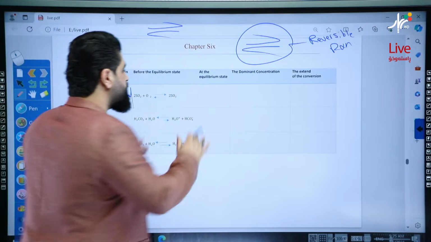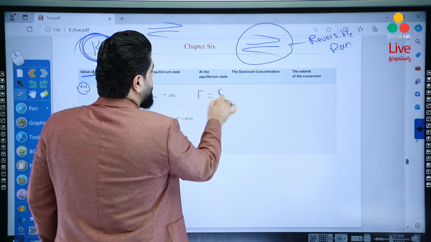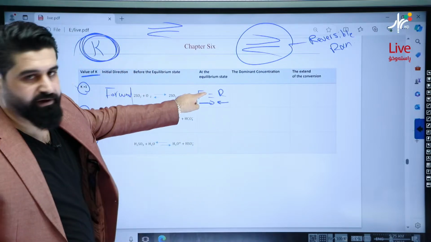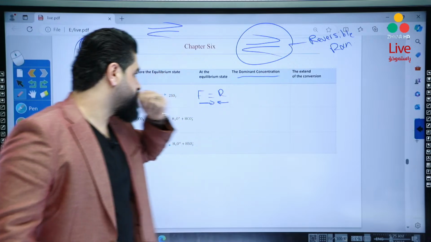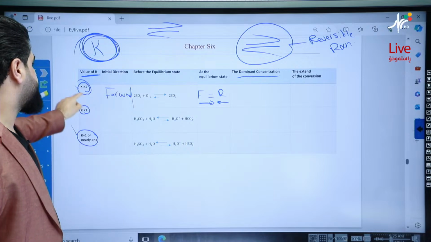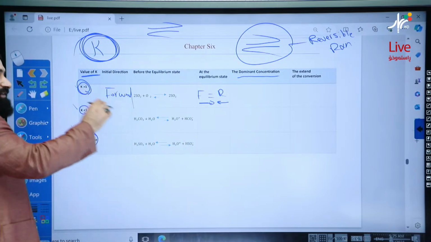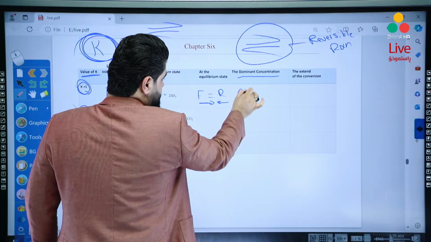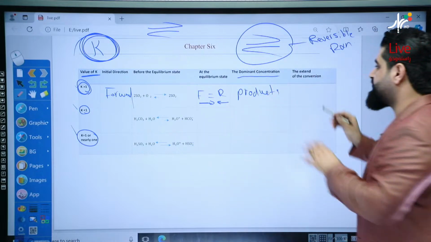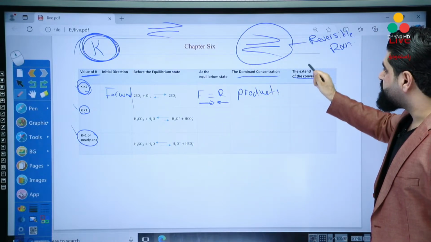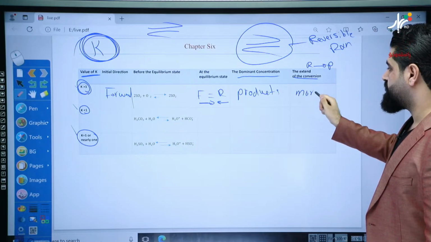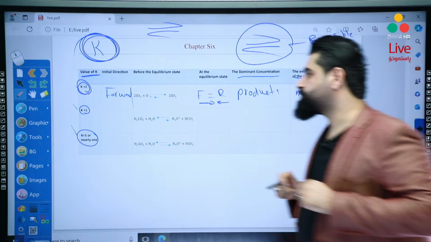At the equilibrium, both forward and reverse direction are the same. They occur at the same rate at the equilibrium. The dominant concentration, it means which one is dominant, the product or the reactant. It depends on K. If K is greater than 1, in this case, the dominant concentration will be the product. If we have more product, it means the extent of the conversion is more: more reactants are converted into the products.